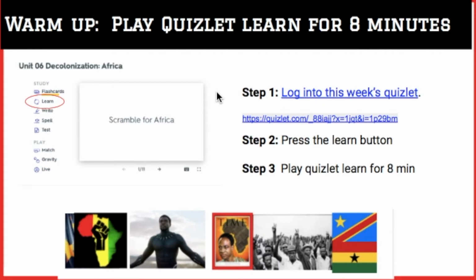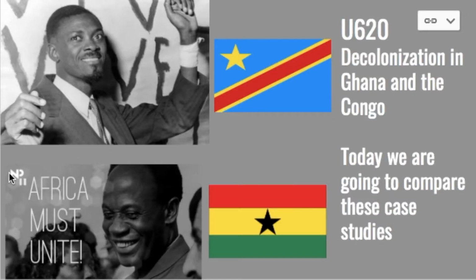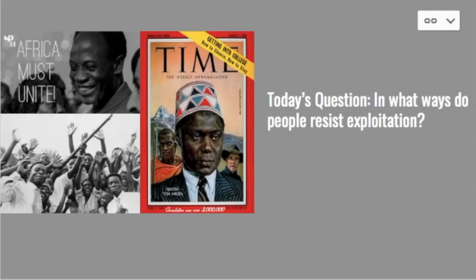Let's keep it moving. So again, we are looking at decolonization movements in the Congo and in Ghana. In these images, you're going to see two men that we are going to read from today, Patrice Lumumba and Kwame Nkrumah. We're going to get a little bit more into these men. So let's think about the question as we think about these two different individuals. In what ways do people resist exploitation? I want you to think back to what we learned with China and India. What are the different ways people resist exploitation?